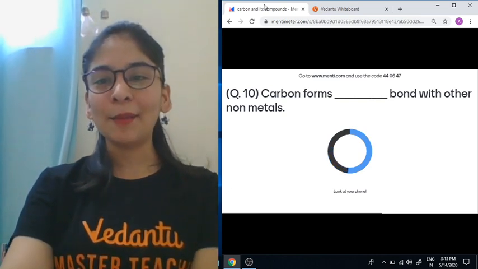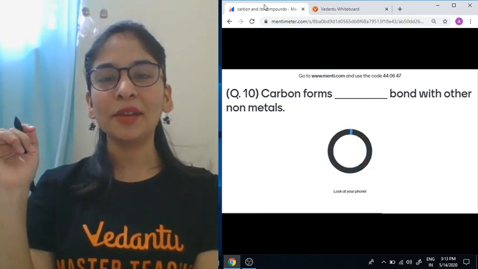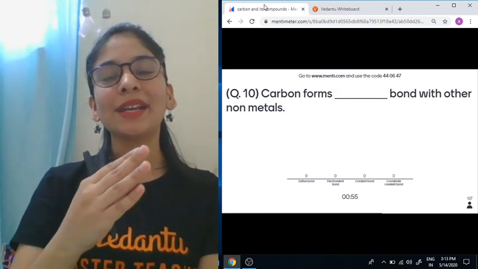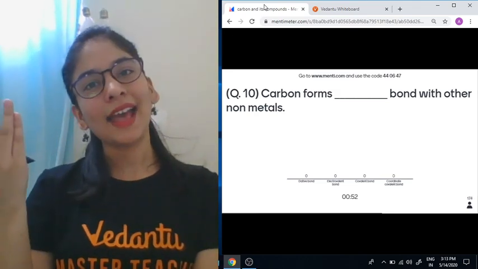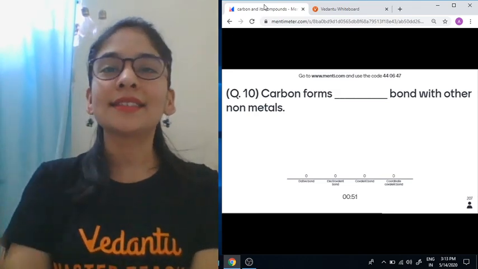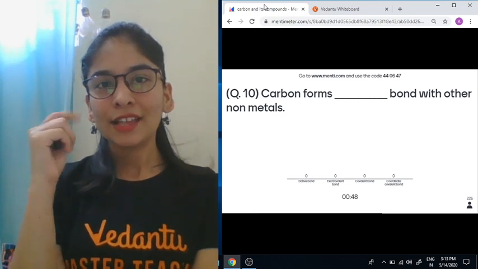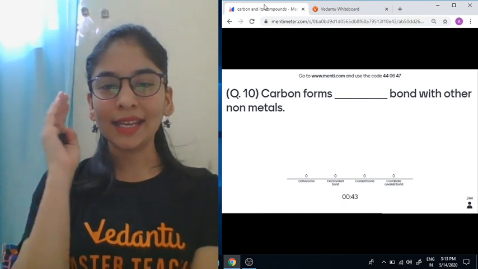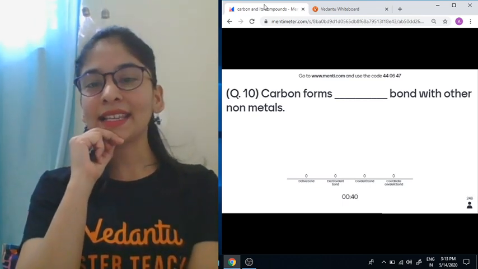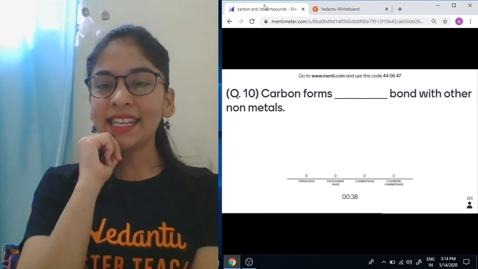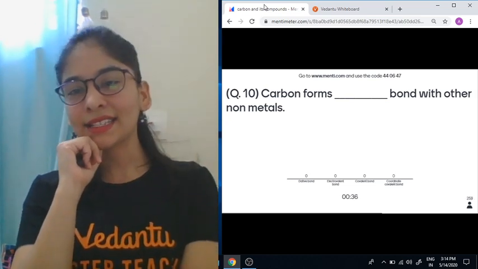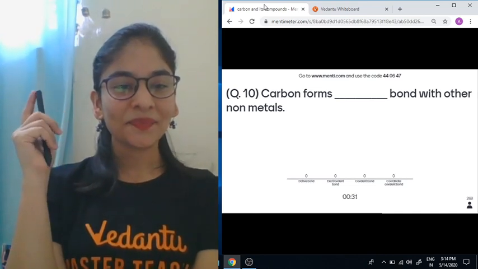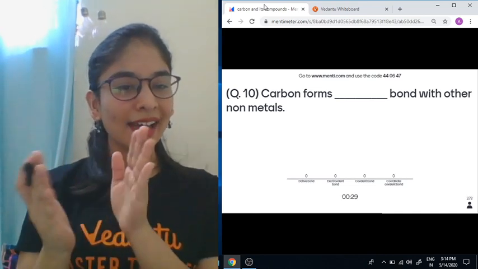One more question. Carbon forms dash bond with other non-metals. Sharing is caring. So carbon believes in the property called sharing is caring, and it shares its electron with the other elements. So now see what kind of a bonding it is going to show you. All right, one is dative bonding, second is electrovalent bonding, next is covalent bonding, and next is coordinate covalent bonding. Let's see, students.